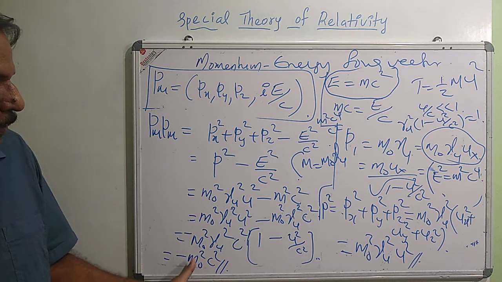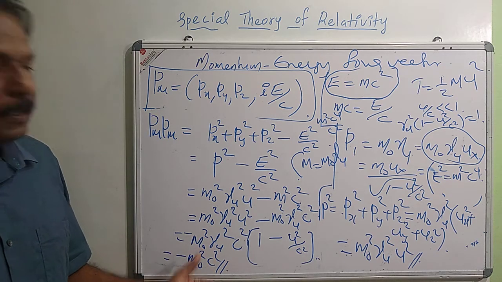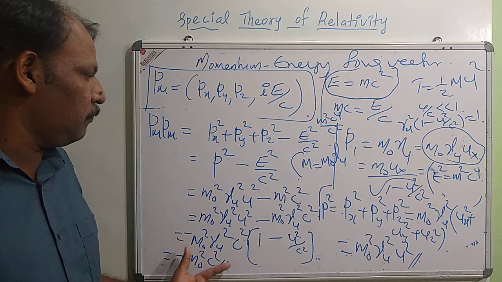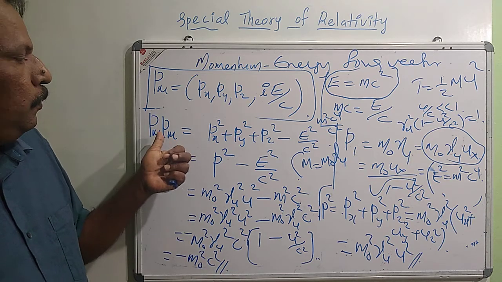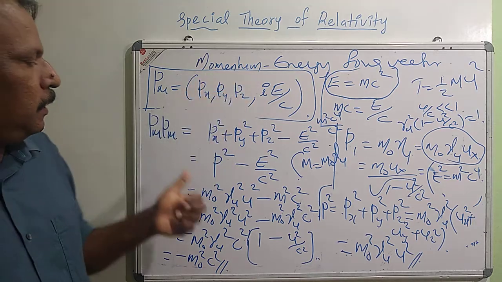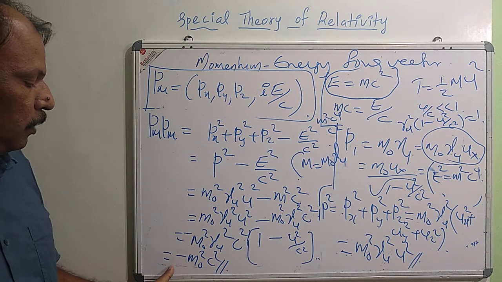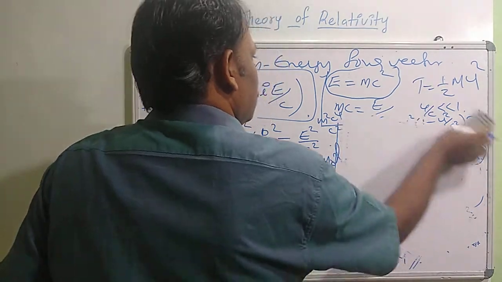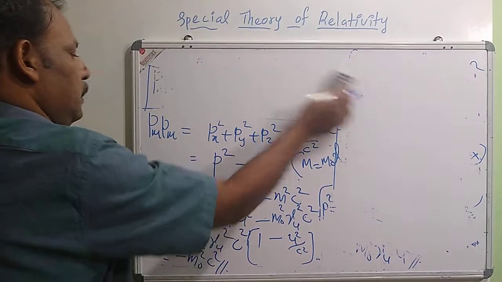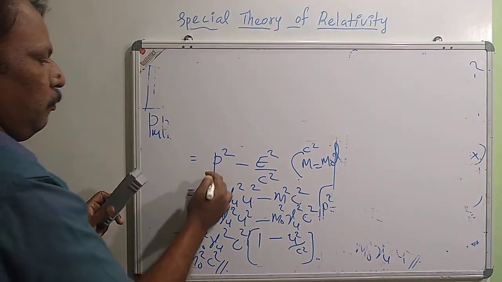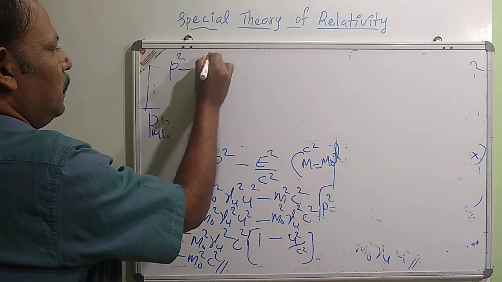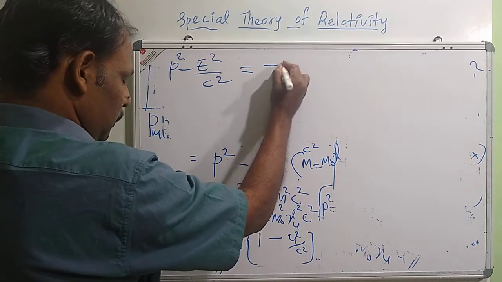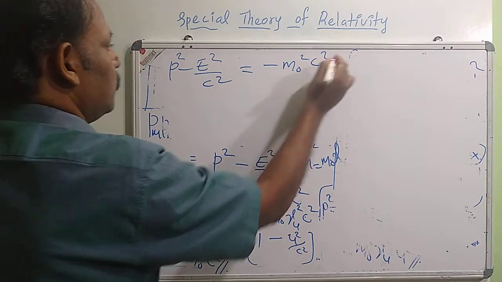We know that m0 is a scalar quantity, c is a scalar quantity. They are invariant under coordinate transformation. So we are having a scalar quantity, world scalar. So the length of the momentum energy four vector is a scalar quantity which is equal to minus m0 square c square. From this result we can obtain a famous equation. p square minus e square by c square we have obtained as minus m0 square c square.